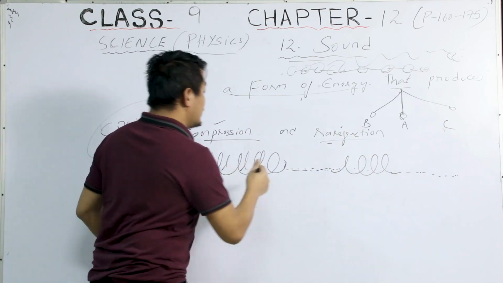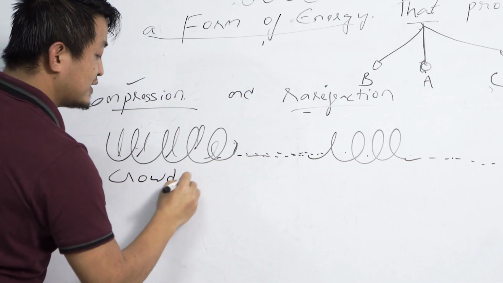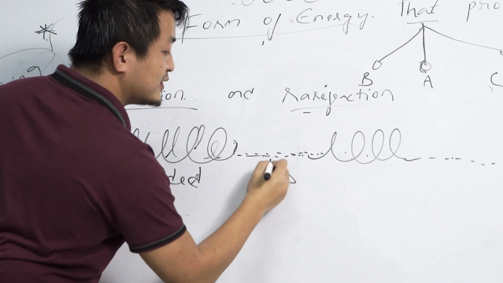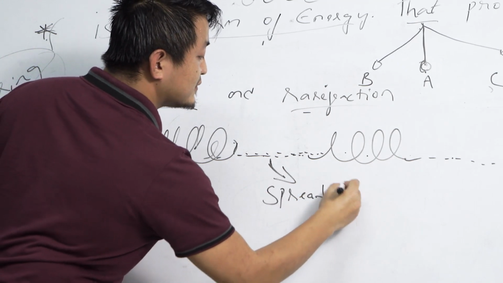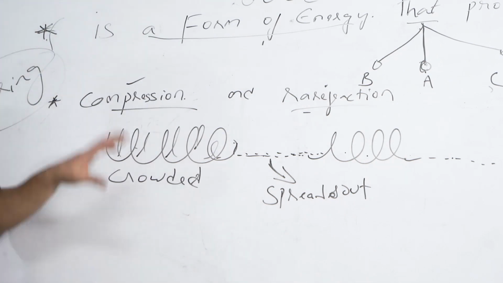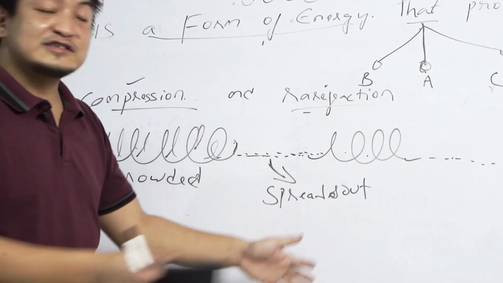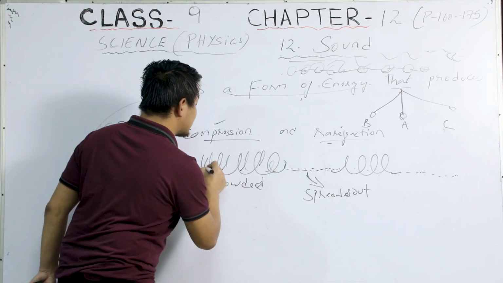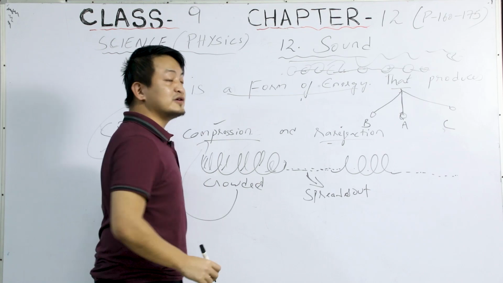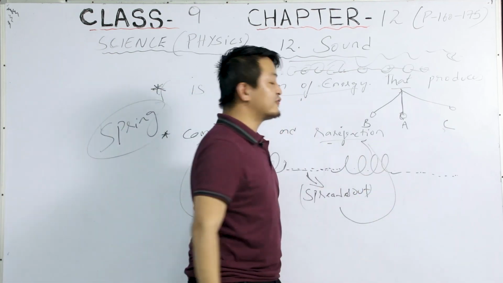This is when they are crowded, and this is when the particles spread out. When the particles are crowded, it is known as compression, and when it spreads out, it is known as rarefaction.